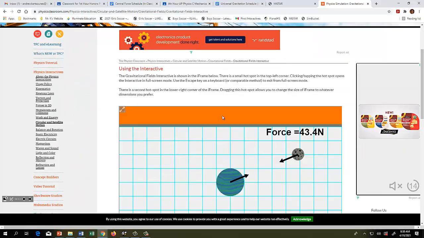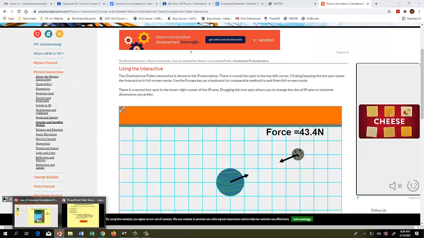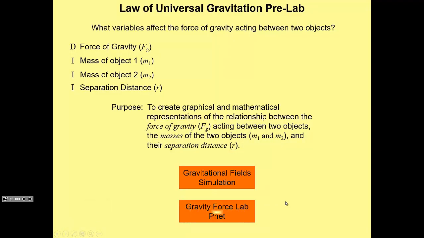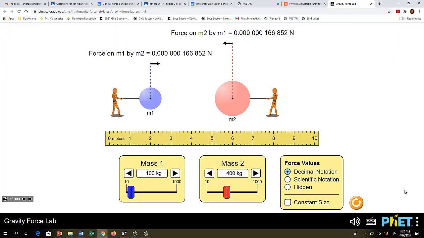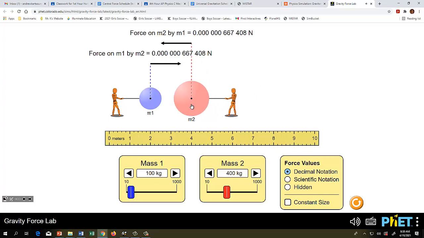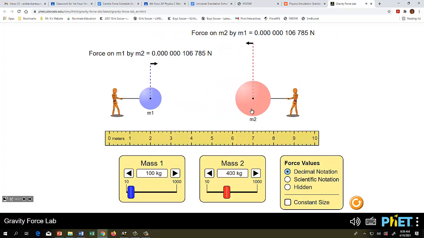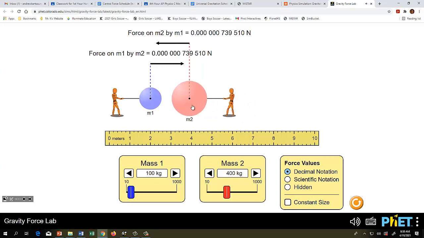The next simulation is the one that we're actually going to get the numbers from. It's called a PhET. Don't worry what that means. It's a physics simulation, made, I believe, out of the University of Colorado. Again, there's a link right on your schedule doc. You'll notice here we have 2 objects, M1 and M2, just like we used in the lab. We can move these objects around, but unlike the last simulation, you can only go in one dimension. And they make weird noises.